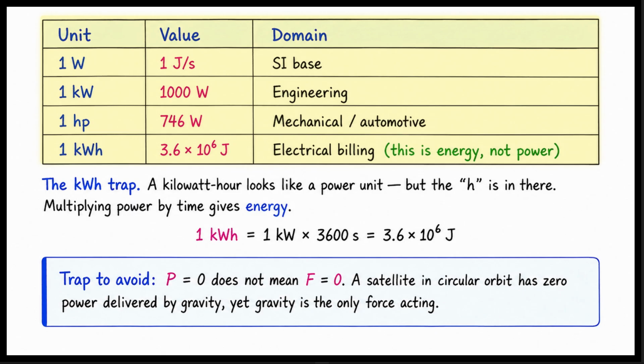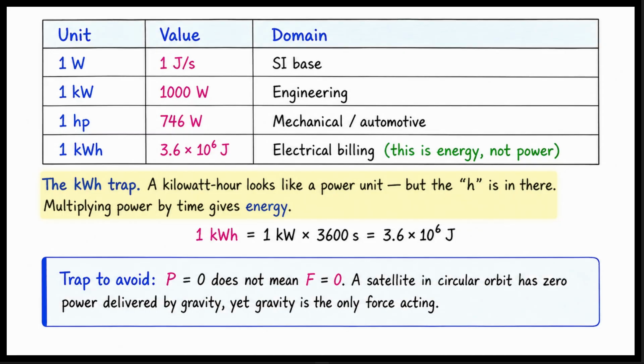Let us look at the units of power and a common trap. The base unit is the watt, which is 1 joule per second. Engineering often uses the kilowatt, which is 1,000 watts. Mechanical and automotive fields use horsepower. 1 horsepower equals 746 watts. Finally, we have the kilowatt hour. This is where the trap lies.